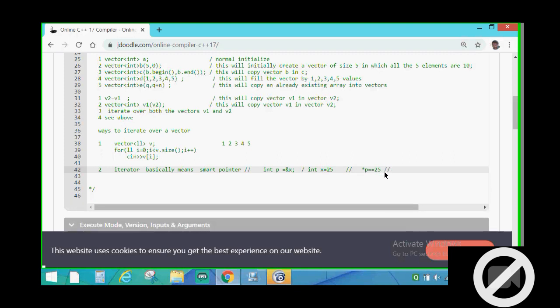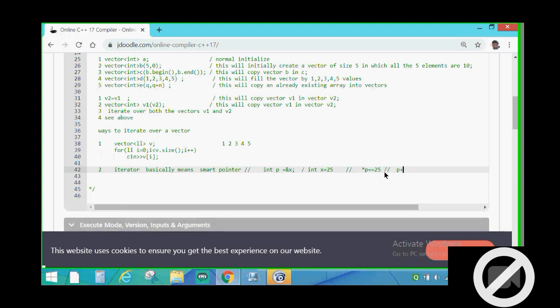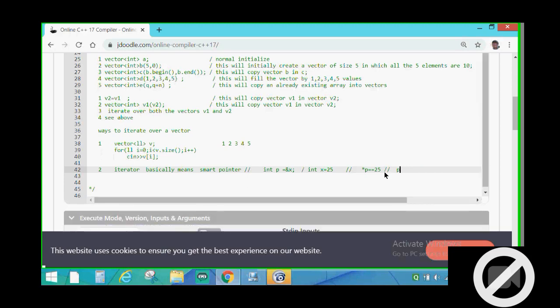Moreover, we know that on pointers we can use plus and minus operators. From arithmetic operations we can use plus, means increment, decrement, and we can use p plus equal to 2, p minus equal to 2 on pointers. It is legal.